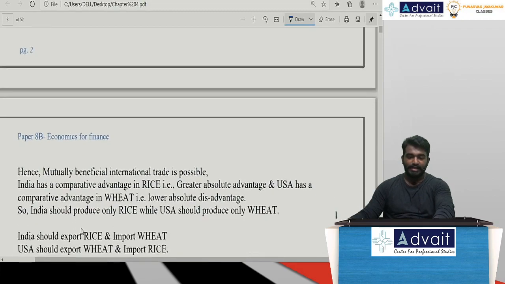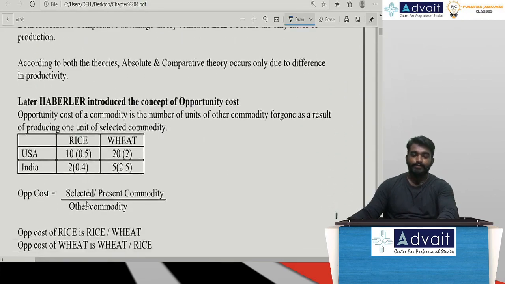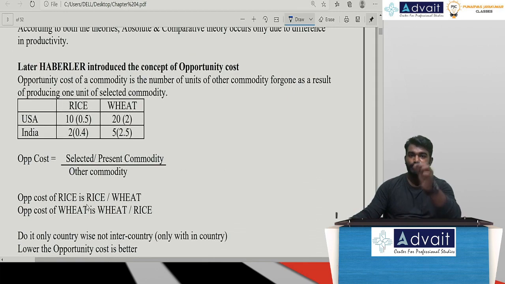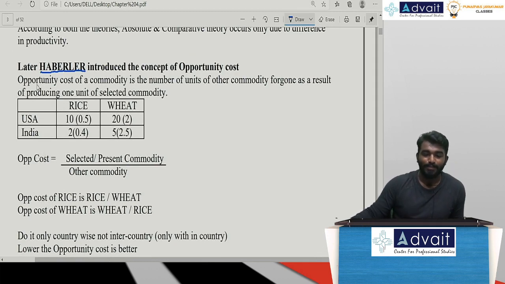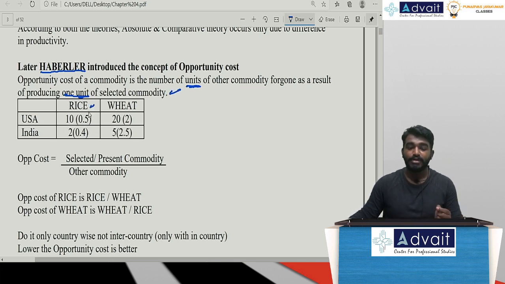Now, later on we discussed that opportunity cost element. Who was the person who introduced this opportunity cost element? Haberler. Opportunity cost of a commodity is the number of units of the other commodity foregone as a result of producing one single unit of a selected commodity. If I select rice, how many units of wheat am I foregoing? If I select wheat, how many units of rice am I foregoing?